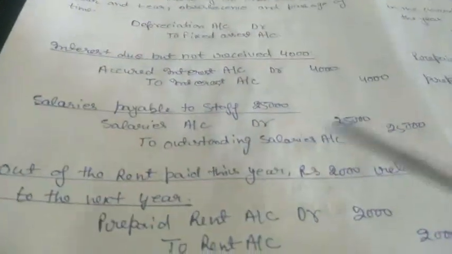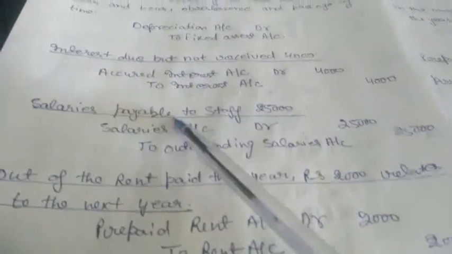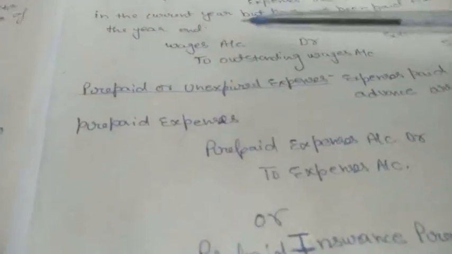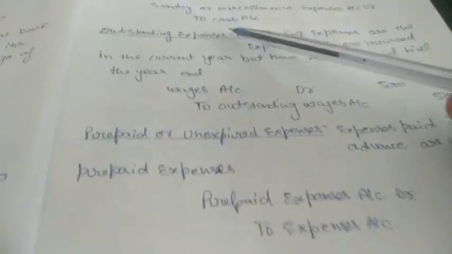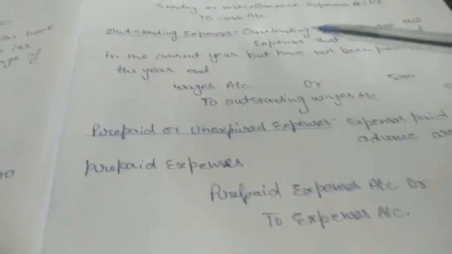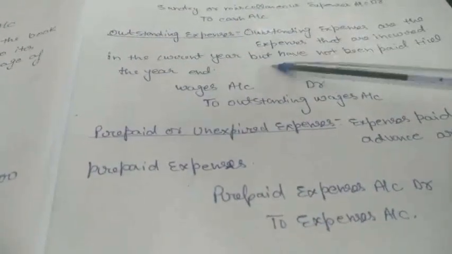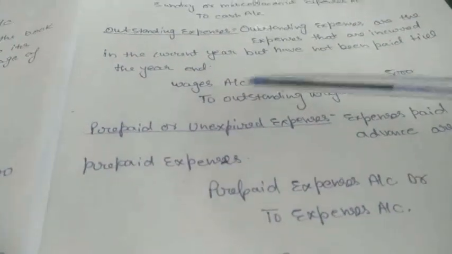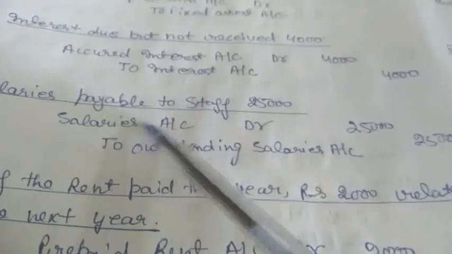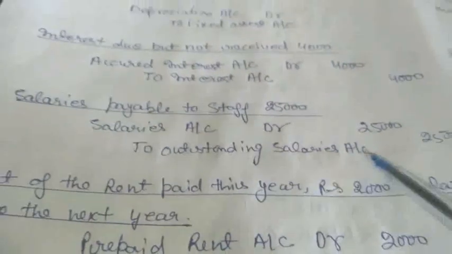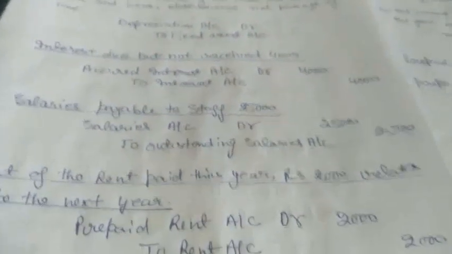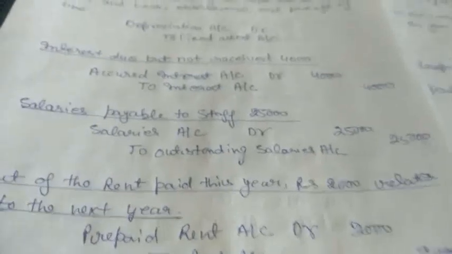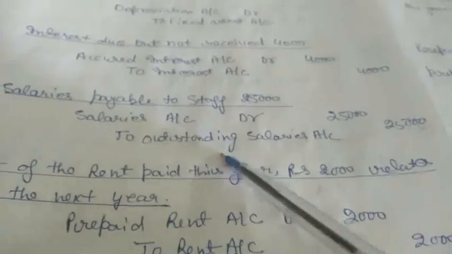Next thing is salary payable to staff. Payable means outstanding. So the entry, we studied outstanding expenses. Outstanding expenses are those that are incurred in the current year but have not been paid till the year end. So entry will be wages account debit to outstanding wages. Same here, we do salary account debit to outstanding salary, because it is a payable, so it is a liability for us, and all liabilities we will credit.